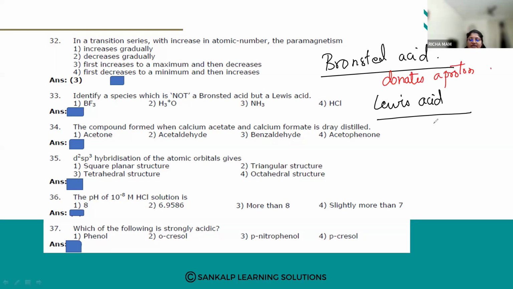And your Lewis acid means what? It accepts an electron pair. Now you have to identify a species which is not a Bronsted acid but a Lewis acid, meaning it should accept a pair of electrons.